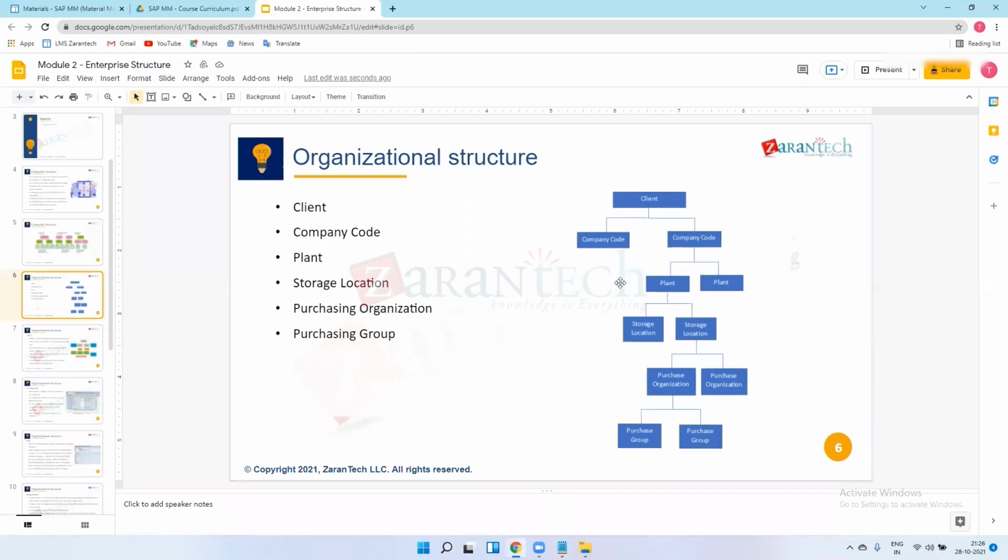Are you getting it? Yes, I got it. For accountability, we should have a company code. Yes, for accountability, you need to create the company code, but I am just talking about these plants. I need to create these plants in this company code only. If plant one I have created in this company code, then there is no relation of this plant one to the other company code. This plant is only responsible for this company code only.